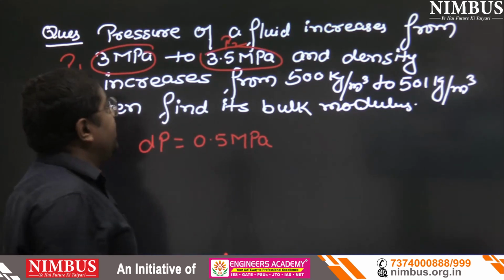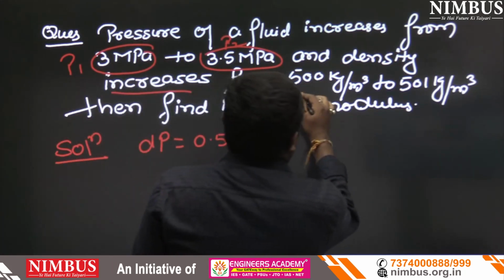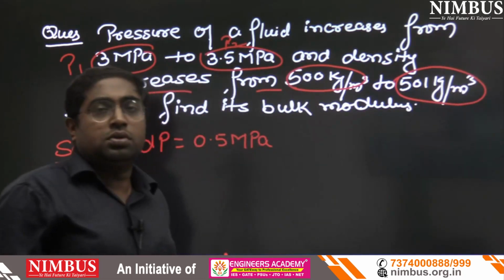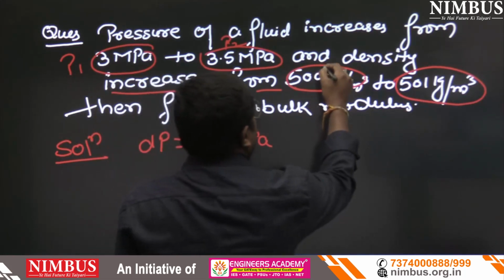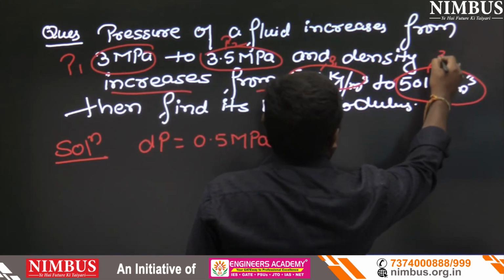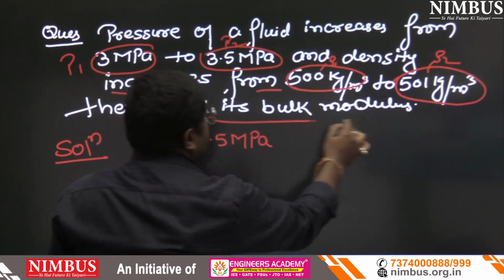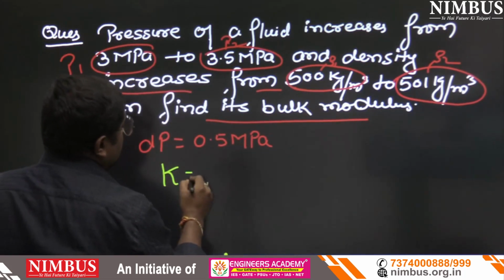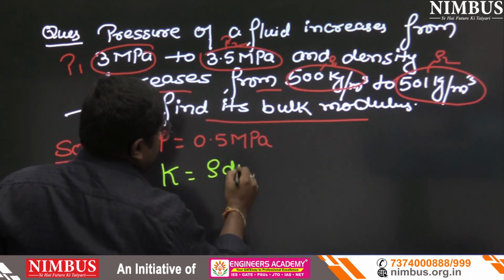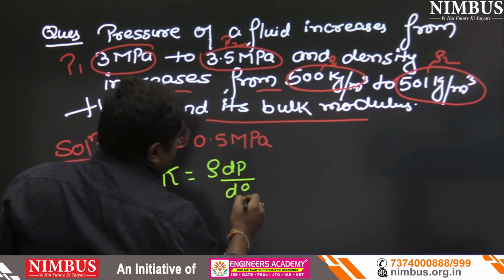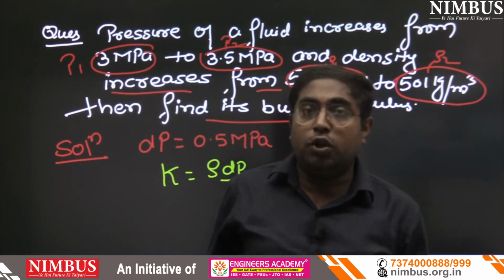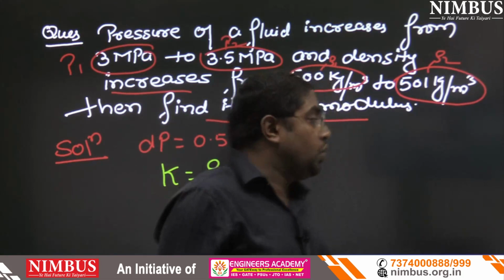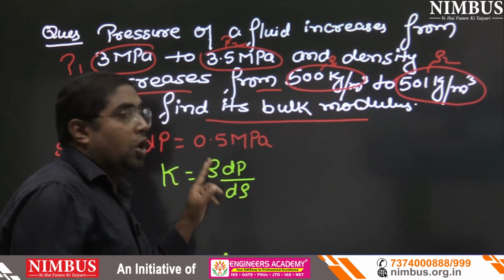Now again, density increases from 500 kg per meter cube to 501 kg per meter cube. This is rho 1 and this is rho 2. Then find bulk modulus. What formula for bulk modulus will we use here? K equals rho dP upon d rho, I think. Why? Because here there is no term of volume. Only pressure and densities are given. So we can use this formula, rho dP upon d rho.